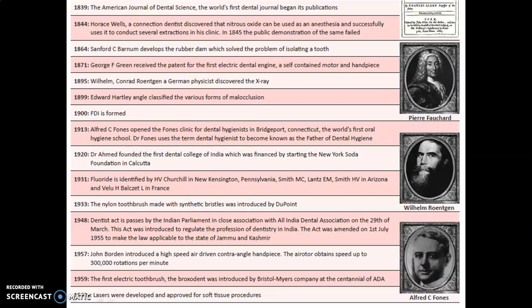Then a little history regarding our dentistry. Remember, in 1839 the American Journal of Dental Science was developed. In 1844 Horace Wells developed nitrous oxide, which is used in pediatric dentistry and also for oral surgery, that is conscious sedation. In 1864 Stanford Burnham developed the rubber dam. Imagine aspirants, in 1864 the rubber dam was developed, but till now many of us are not using the rubber dam. In 1871 Green developed the first electrical dental engine, that is your motor and handpiece. 1895 Röntgen developed X-ray. 1899 malocclusion was classified by Angle.